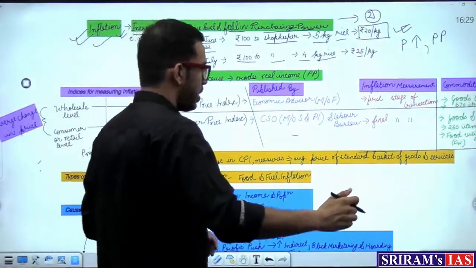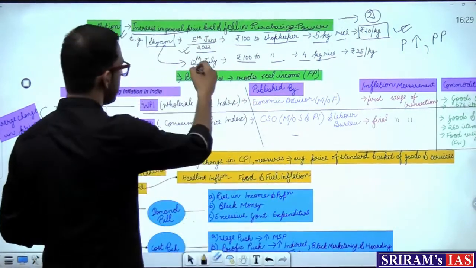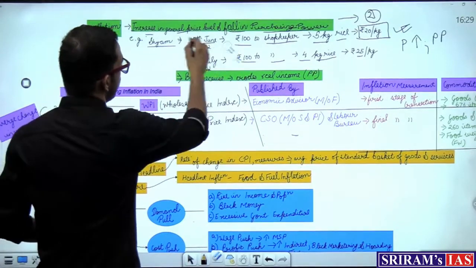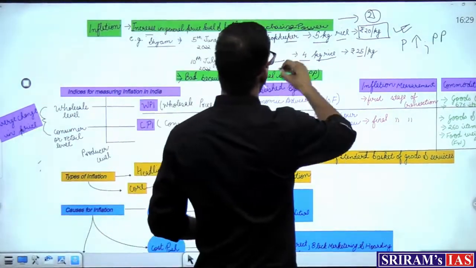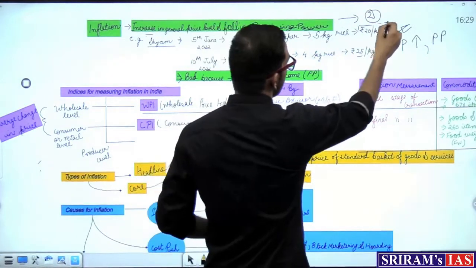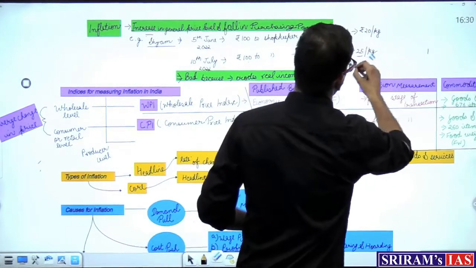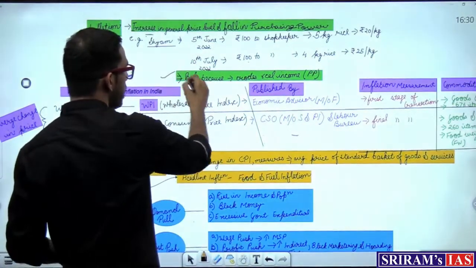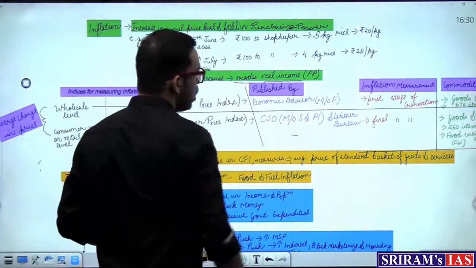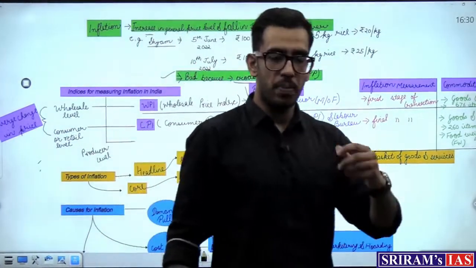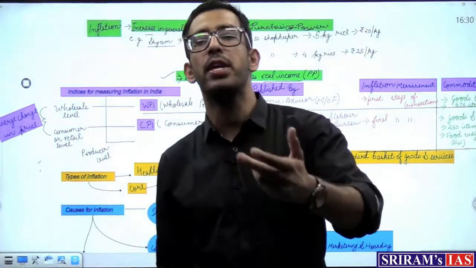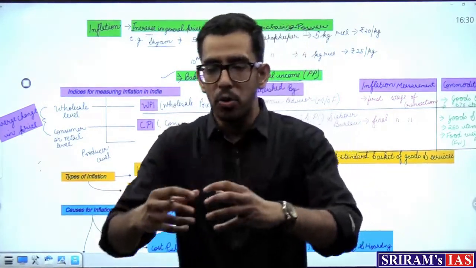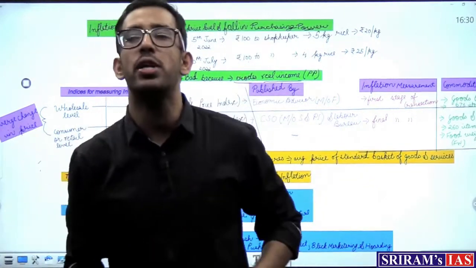Now, as you can see here, I'll just rub it off. As you can see here, I've written it down bad, because why is inflation bad? So as you can see here, bad because it erodes the real income. तो जो आपकी actual value of price है, जो आपका actual value of money है, उसकी power erode हो जा रही है. Erode कैसे? पहली बात तो आपको quantity कम मिल रही है, and secondly आपको ज़्यादा pay करना पड़ रहा है वही पुरानी वाली quantity खरीदने के लिए.